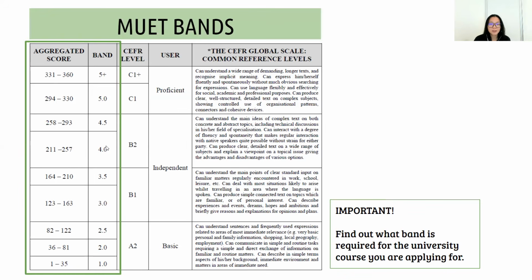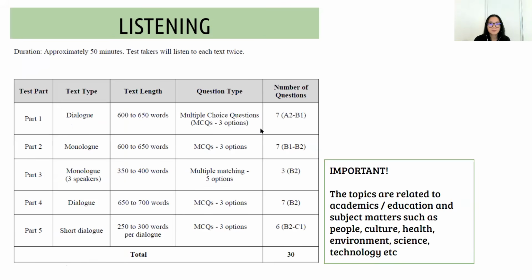What's important here is that you must find out what is the target band that is required for your university course. For instance, if you are applying to do medicine or law, and the university of your choice requires you to obtain 4.5, then please make sure that you understand what work goes into obtaining 4.5. So this is important. Please find out what band is required for your university course. Okay, moving on.